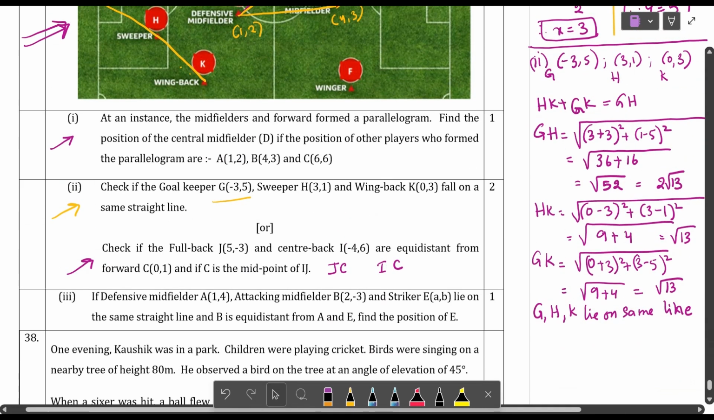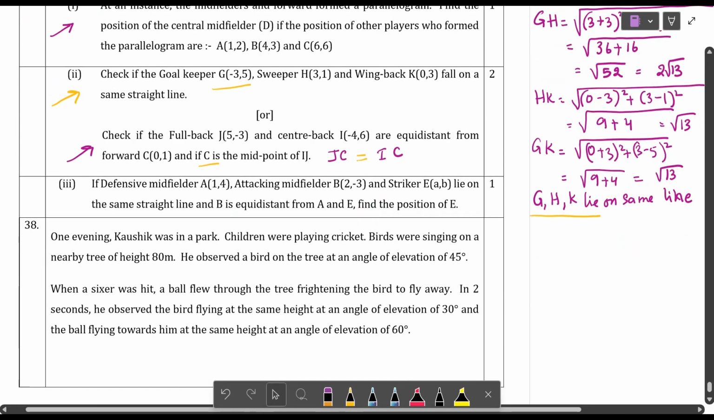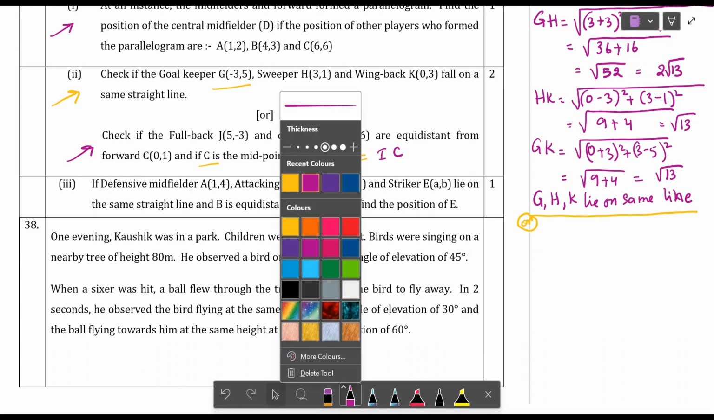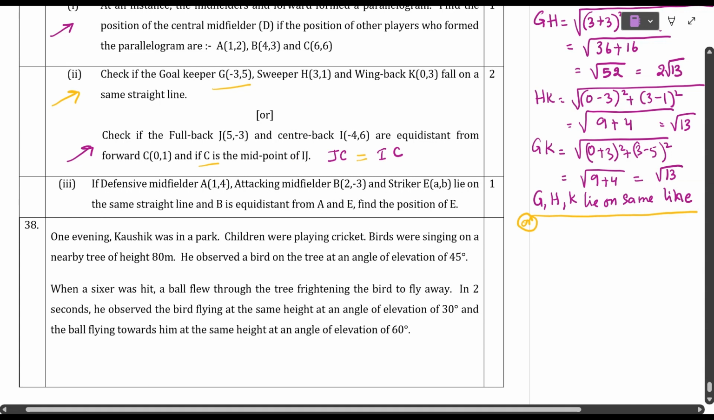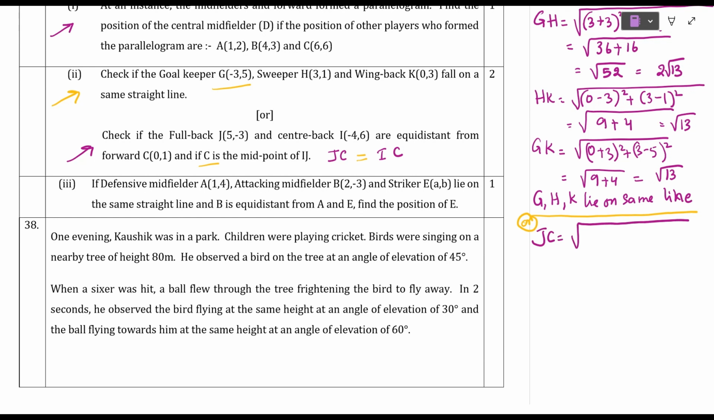And also whether these two are equal or not. Let us check. So let us find the distance. This is the OR question. So JC will be equal to, applying the formula, 0 minus 5 whole square plus 1 minus of minus 3, gives 1 plus 3, whole square. Very, very easy, students. So square root of minus 5 whole square, 25, plus 16, that is equal to square root of 41.